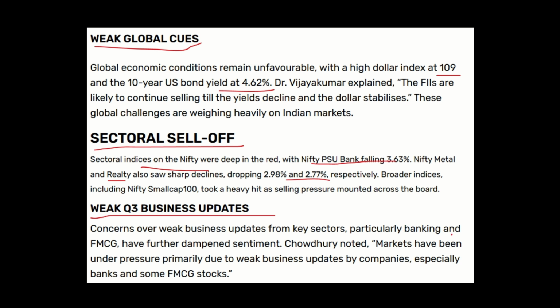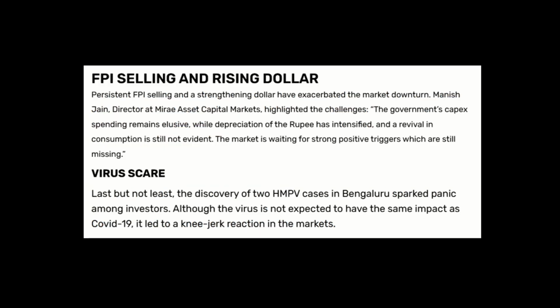Key sectors, particularly banking and FMCG, have dampened sentiments. Due to weakness in business updates by companies, that is also one of the reasons why market fell down. Next reason was FPI selling and rising dollar. Persistent FPI selling and strengthening of dollar have exacerbated the market downturn. Government capex spending remains elusive while depreciation of rupee has intensified.